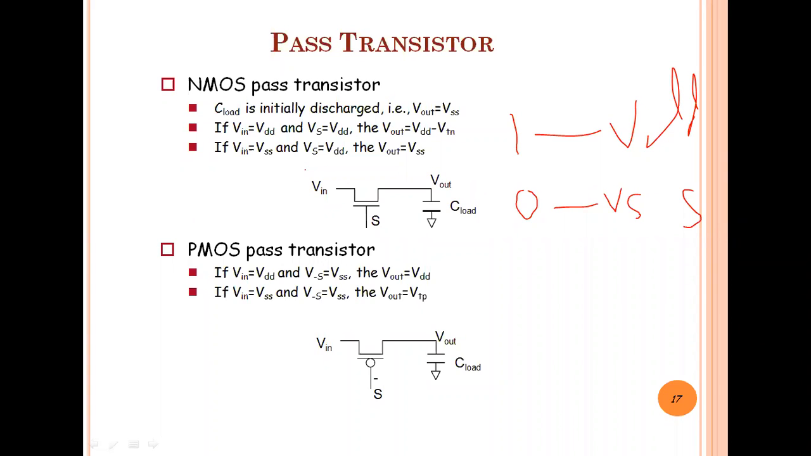Then in the second case, I'm applying Vin as VSS, and the gate of the MOS transistor is the same, that is VDD. So it is again in the on state, and only the input signal has changed, that is VSS. So Vout will appear as VSS because the transistor is in the on state, so Vin will appear across Vout, and Vin is VSS. That's why Vout is also VSS.